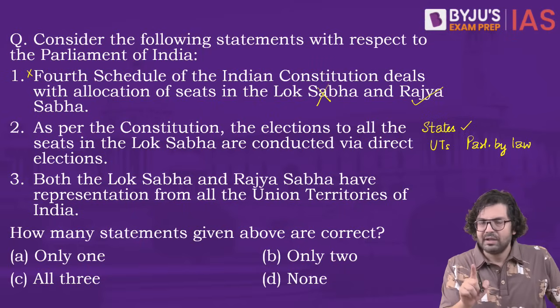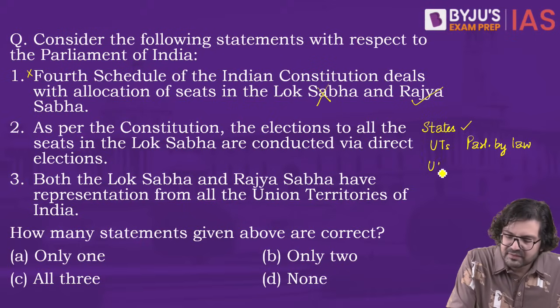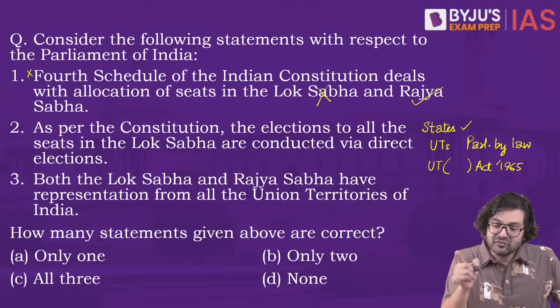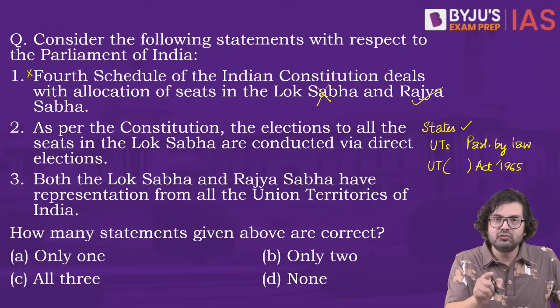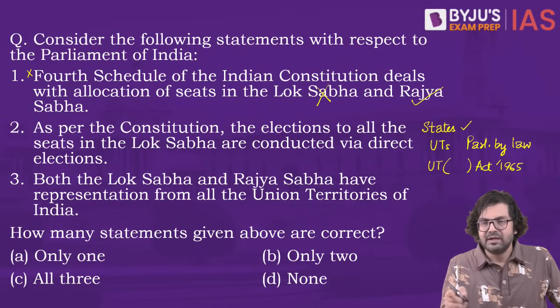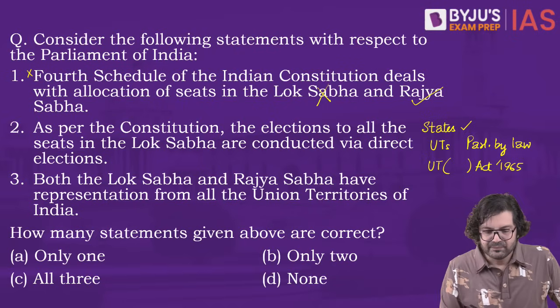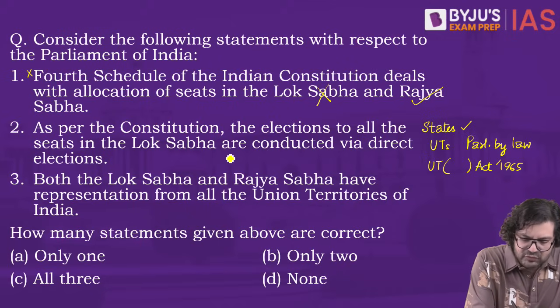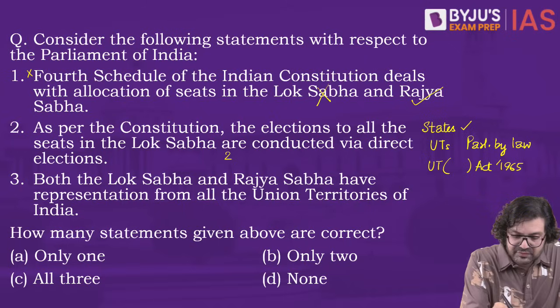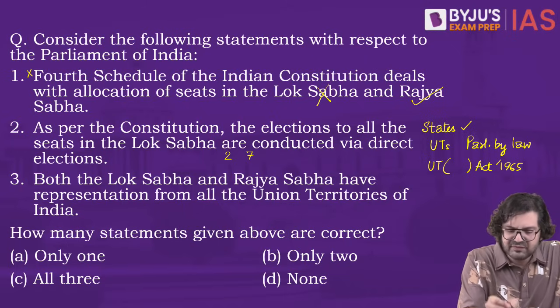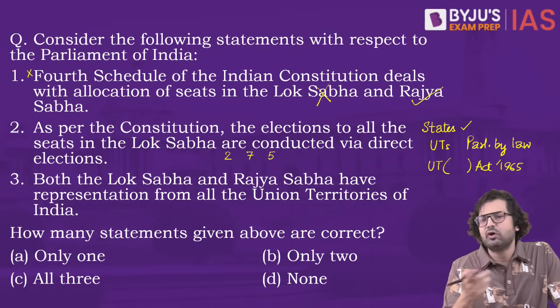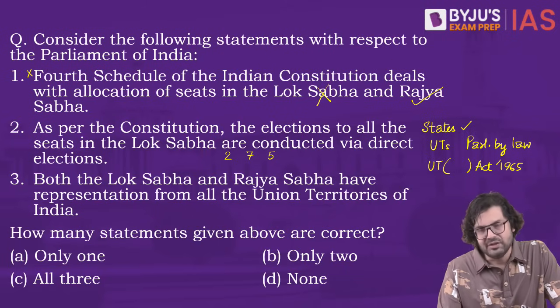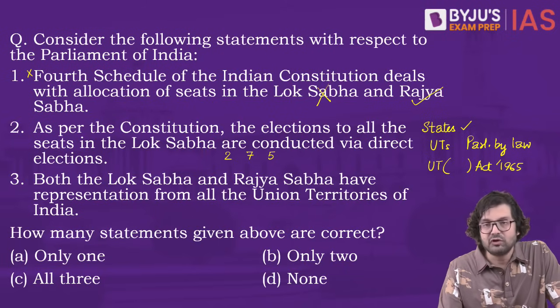And we have made a law, and that law is called the Union Territories Direct Election to the House of the People Act of 1965. As per that law, elections to represent the UTs in the Lok Sabha take place directly. So we have 8 UTs. Dadra and Nagar Haveli and Daman and Diu have 2 seats. Delhi has 7 seats. Jammu and Kashmir has 5 seats. And the remaining UTs all have how many seats? 1 seat each. Anyway, so 2 is also wrong.